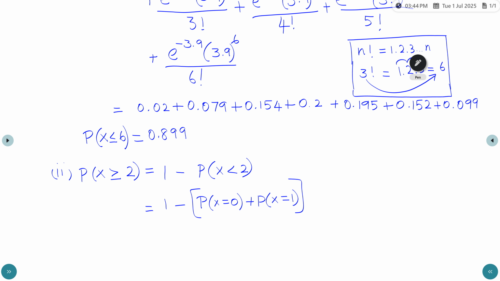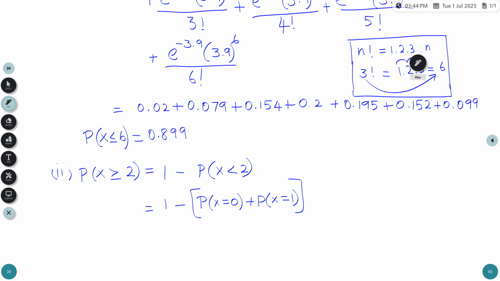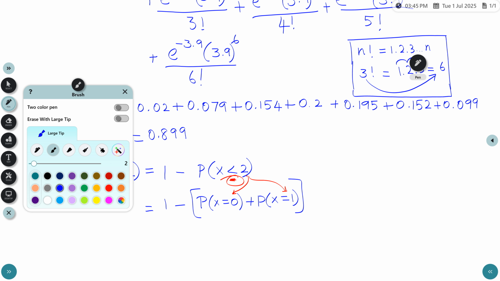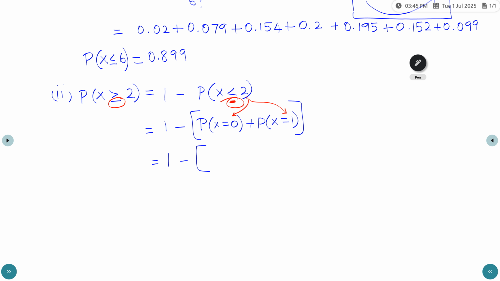Suppose if the equality symbol is there, we should include the equal symbol; here there is no equality, so we should not include it. Less than 2 means the only cases are 0 and 1 only. Okay, that is 1 minus, we already found that P of x equal to 0 value is